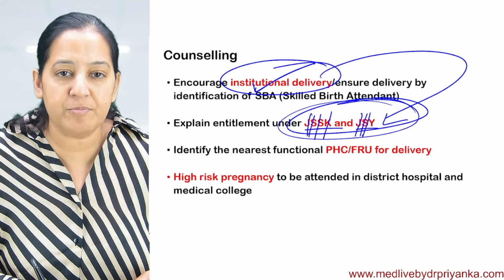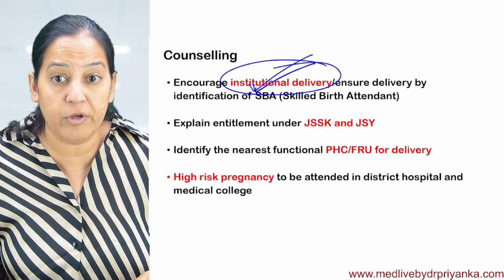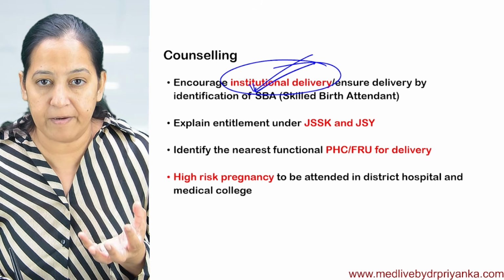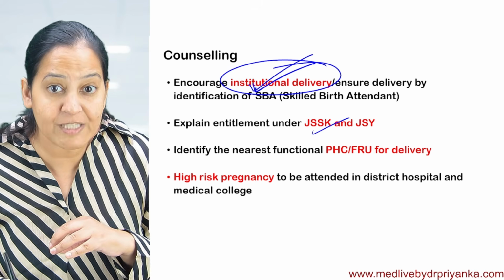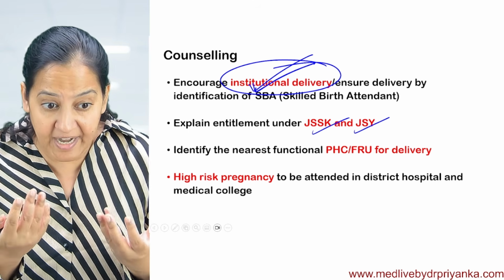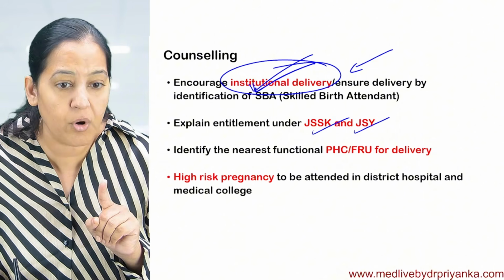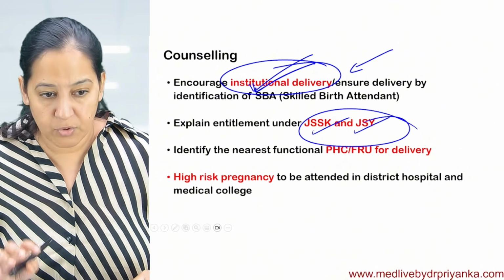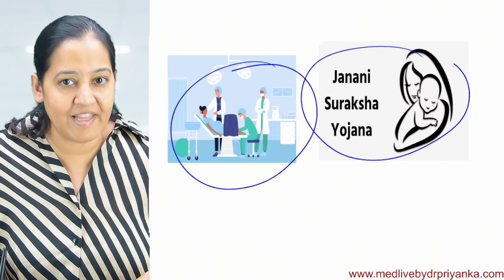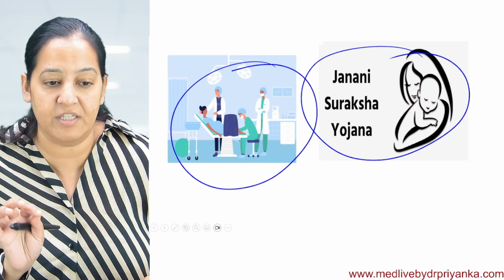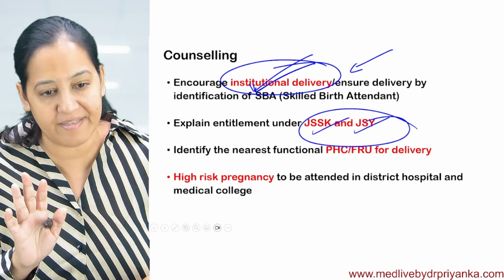So you have to first promote institutional delivery, then tell them about these programs so that they get tempted from day one that I have to do institutional delivery. Double faida. It is safe also and I will get incentives also. So you have to tell them about these yojanas and schemes which are run by the government.